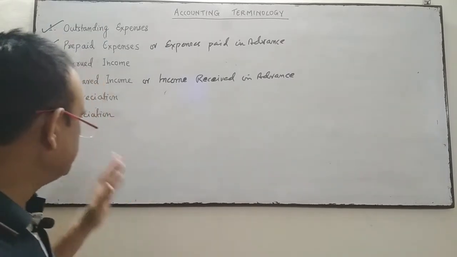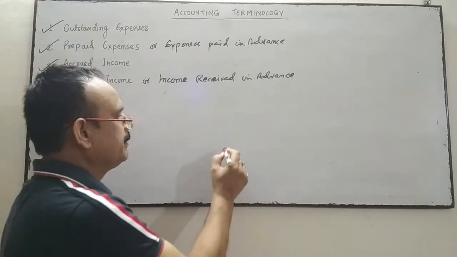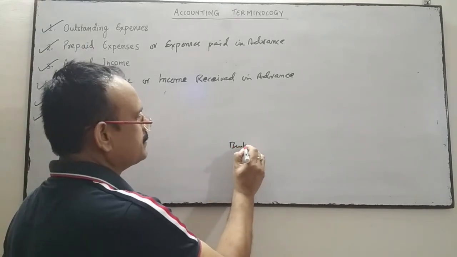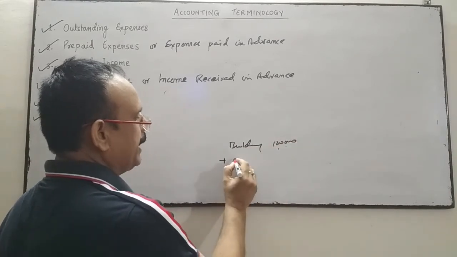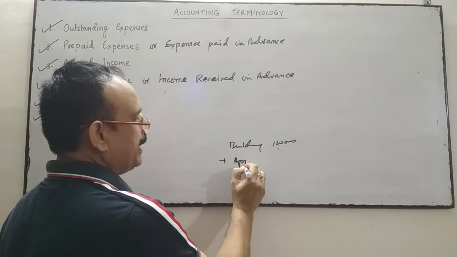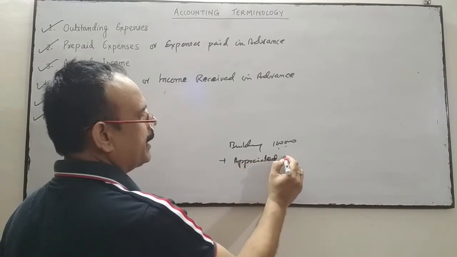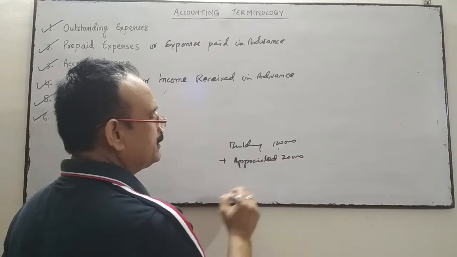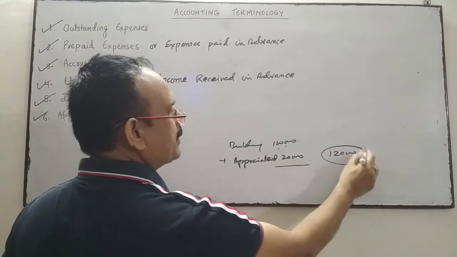Okay, so increase in the value of fixed assets. Building, if the building value is 1 lakh and it is appreciated by 20,000, then we are not going to reflect the building at 1,20,000 in the balance sheet.